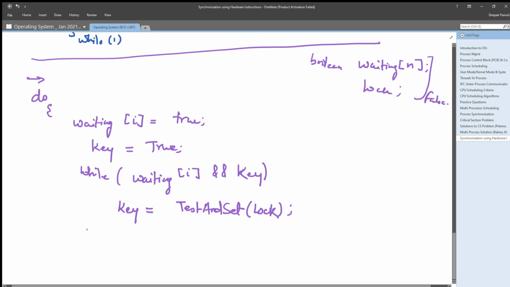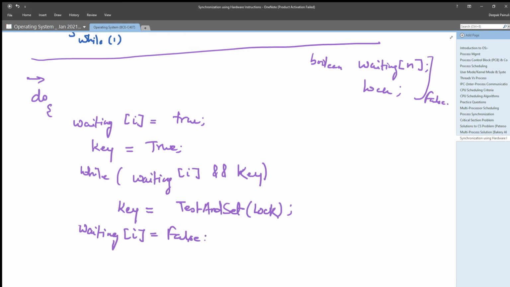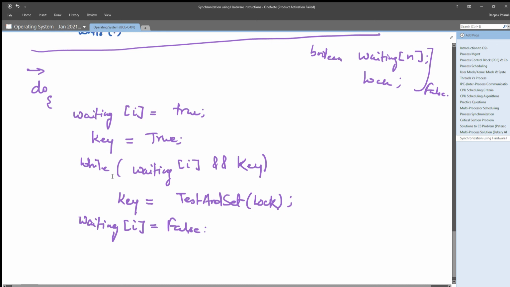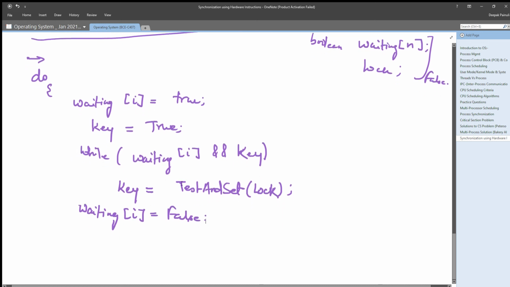And after this it will set its waiting to false. As we discussed in the multiprocessor solution, it is simply signifying that it has got its updated value of key, so it can use it, right? So this total is the entry section of the code.